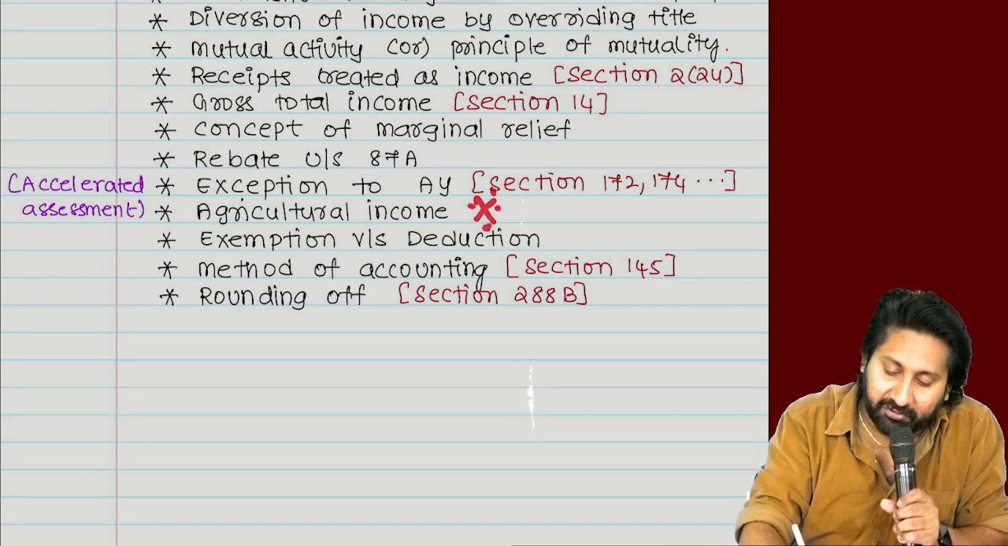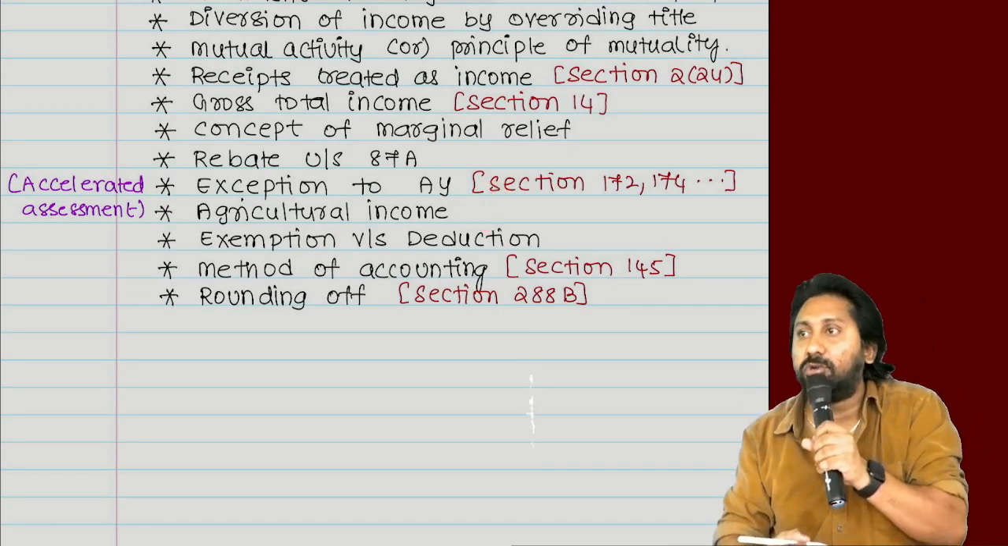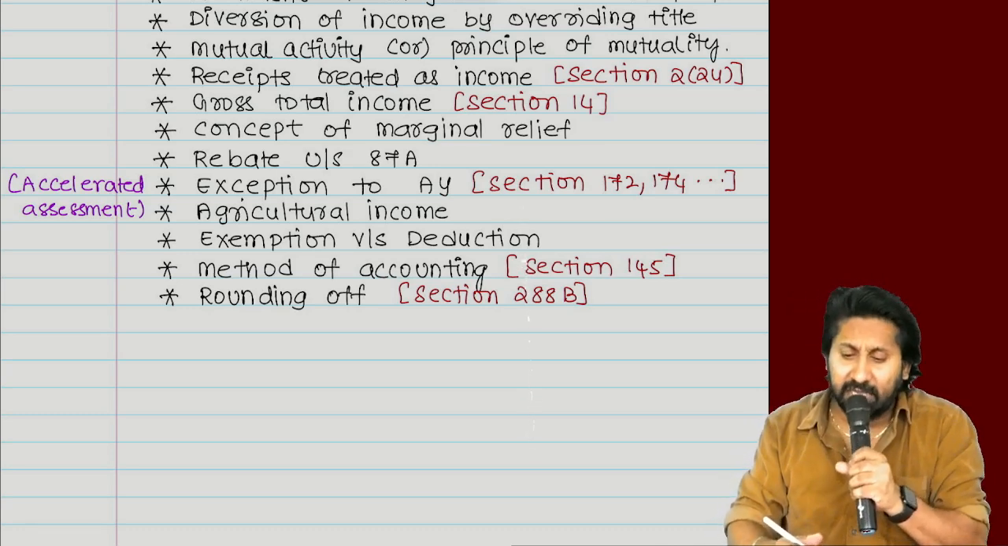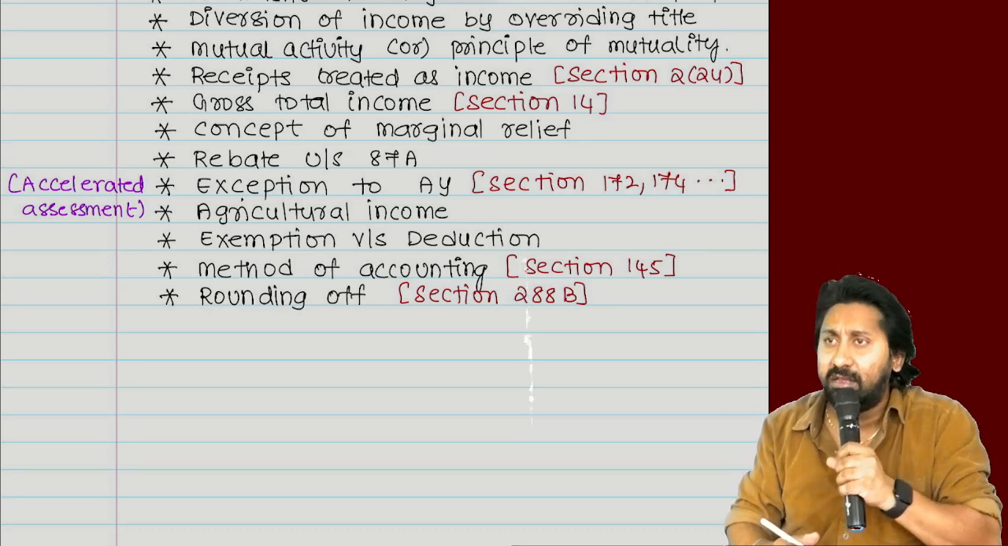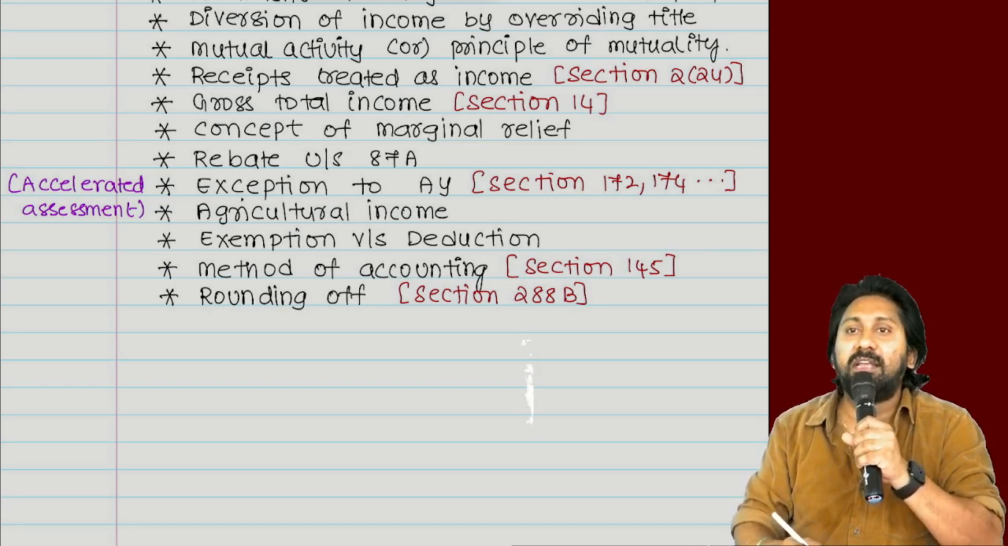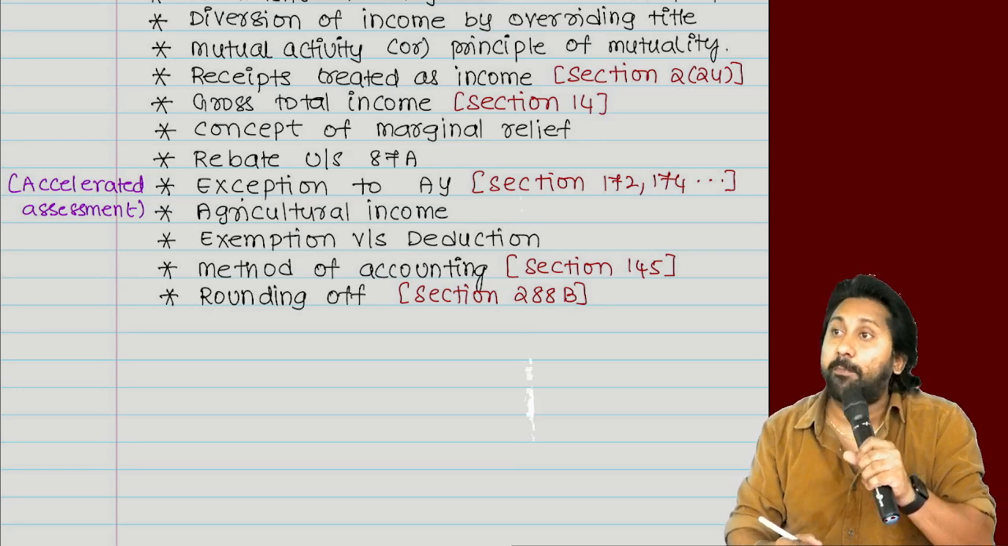Another expected area for exam from the basic concepts: agricultural income. There is a concept called the scheme of partial integration. Scheme of partial integration, SOPI, they call it. Okay. Very, very popular concept.